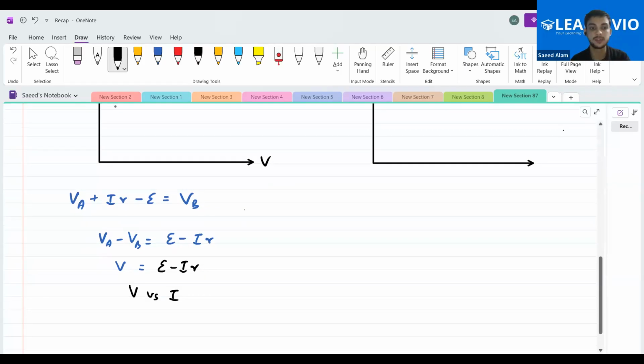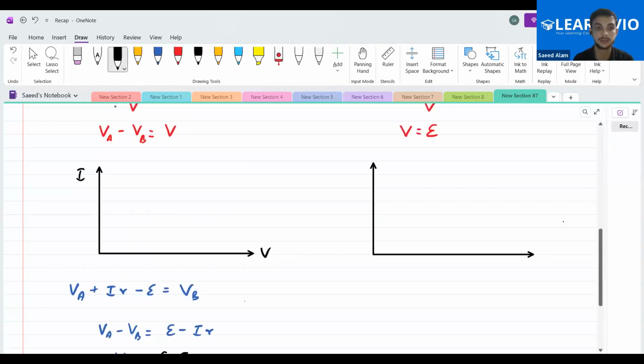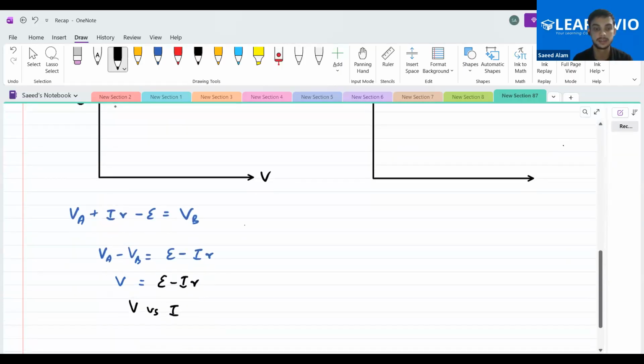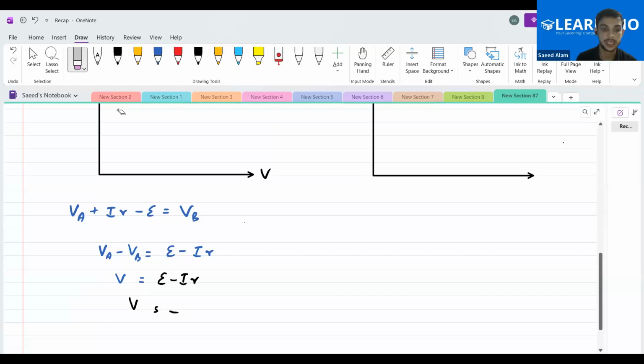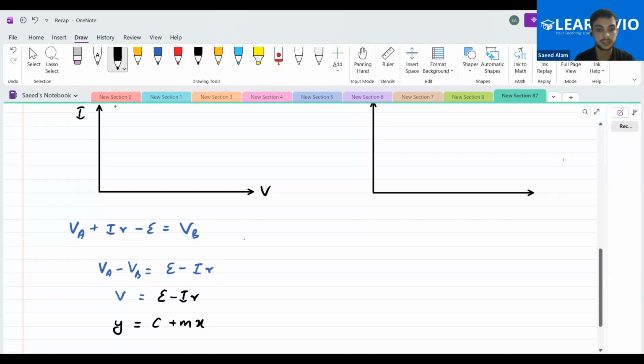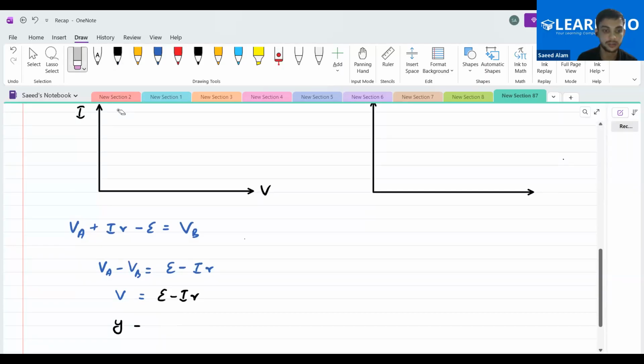First of all, tell me, is the slope positive or negative in this particular circuit? Negative slope. Okay, so what we can see over here is that y equals a constant C plus mx. Let me write it as plus m. Have I made any mistake? Yes, kind of. Okay, so this V is over x.